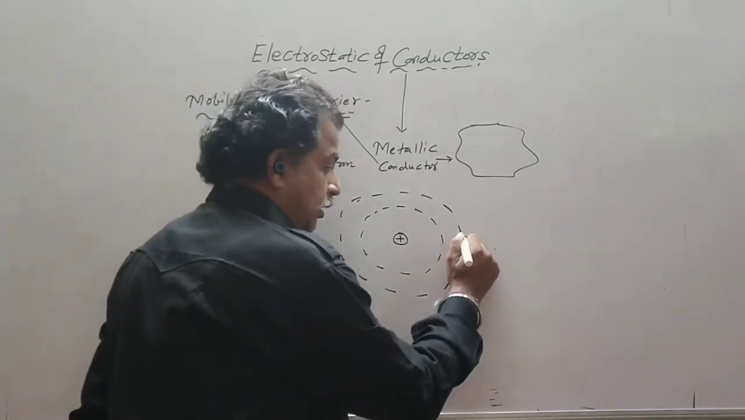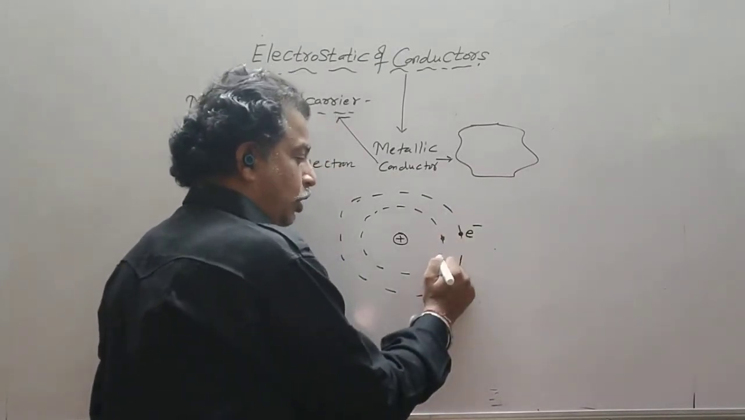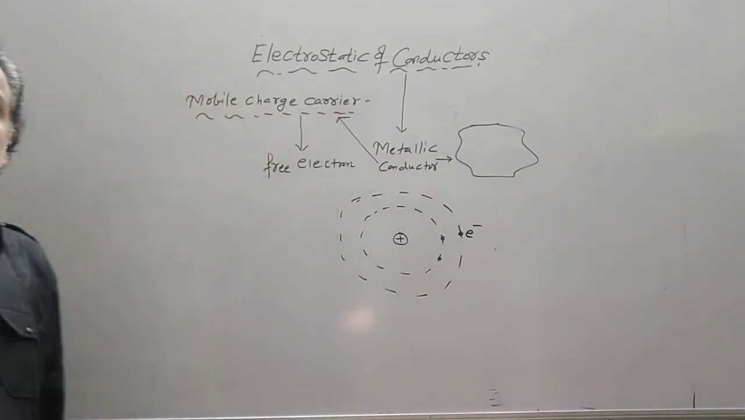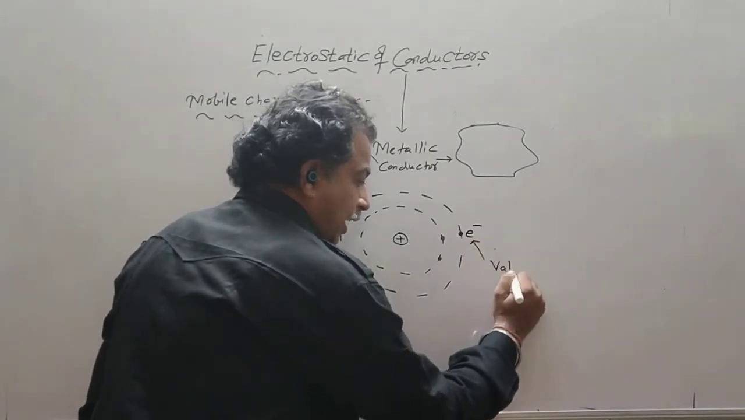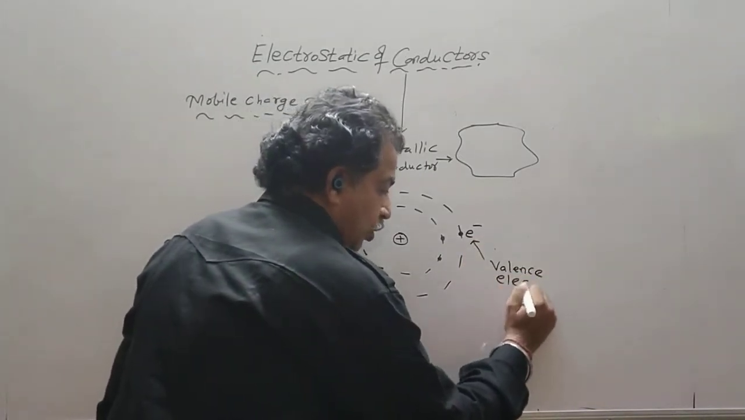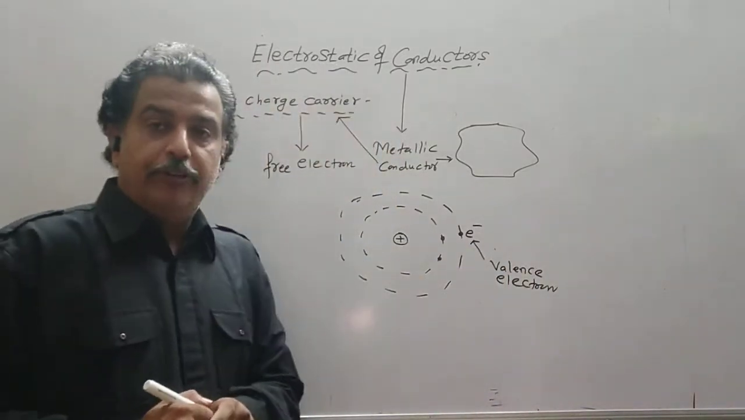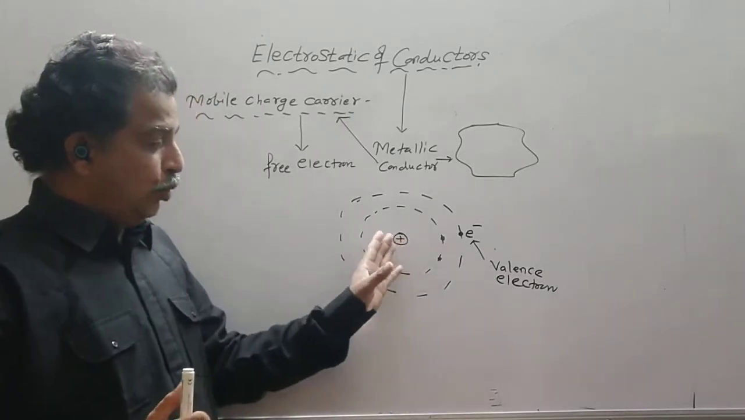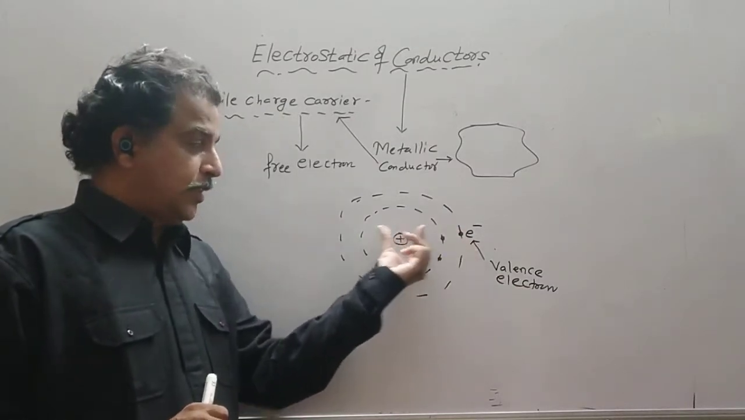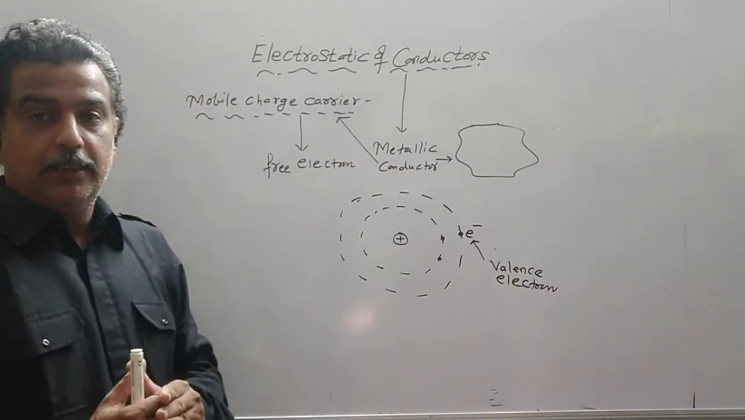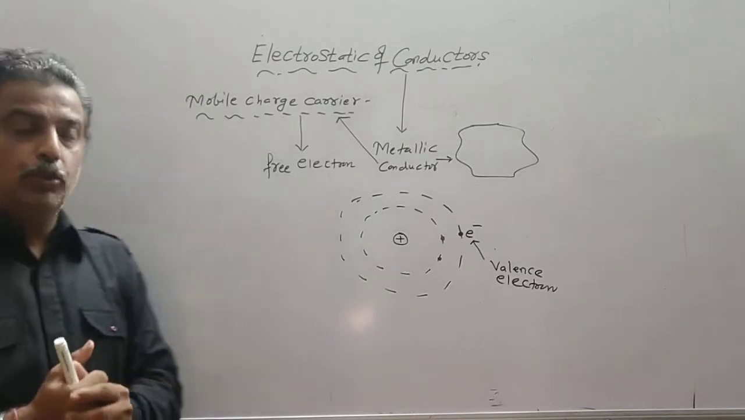In metallic conductors, there are electrons in the outermost orbit. Let us say this electron is in the innermost orbit. Then there are electrons in the outermost orbit, and we call such electrons valence electrons. So a metallic conductor consists of valence electrons. As we move away from the nucleus, the interaction between the nucleus and the electron keeps on decreasing. That is, the Coulomb force keeps decreasing because F is inversely proportional to the square of the distance.